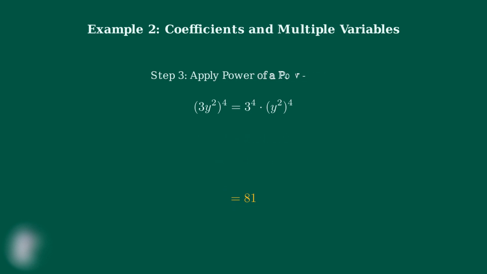Step 3. Now we need to simplify y squared to the fourth power. This requires the power of a power rule. When we have a power raised to another power, we multiply the exponents. So y squared to the fourth power equals y to the quantity 2 times 4. We multiply the exponents. 2 times 4 equals 8, so we get y to the 8th power.